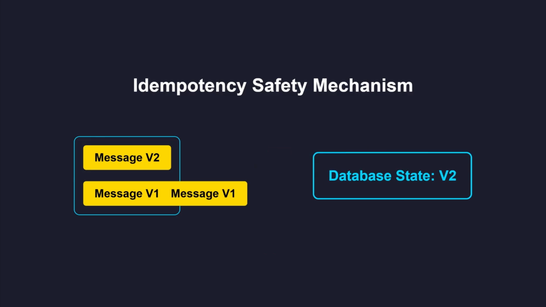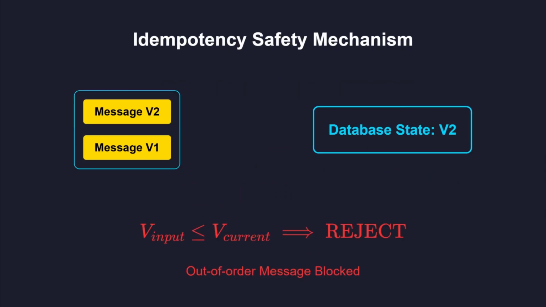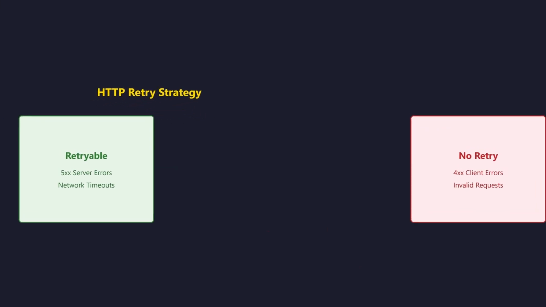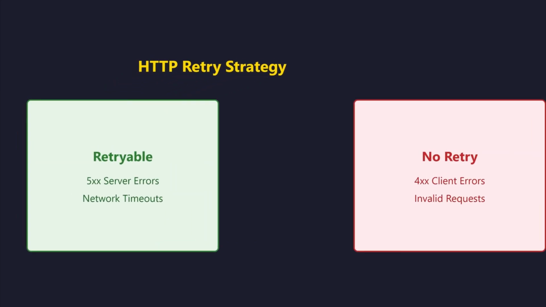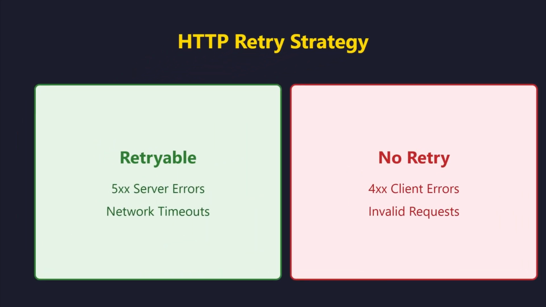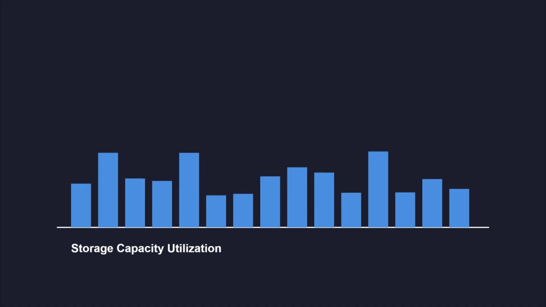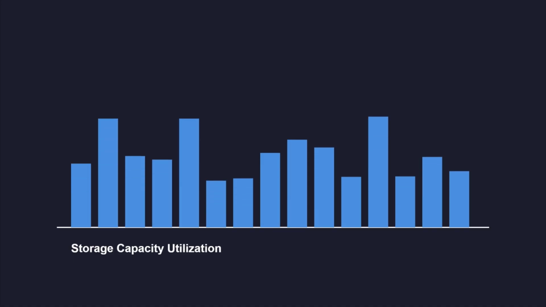In asynchronous messaging, consumers may process messages out of order. Idempotency guards ensure that an older redelivered message does not overwrite a newer state. Clients should only retry on 500 series errors or network timeouts. Never retry on 400 series errors, as these indicate invalid requests.